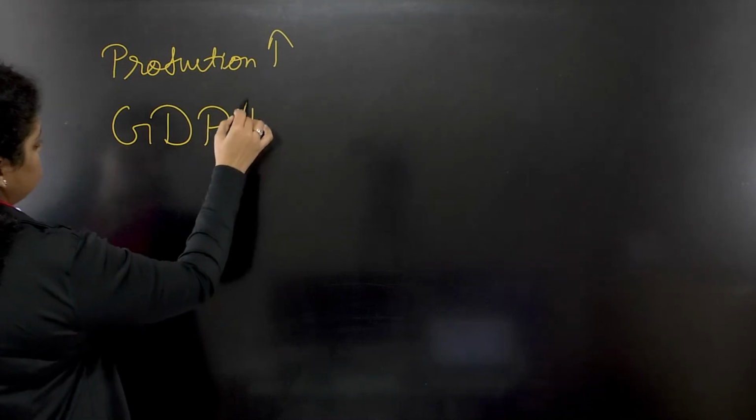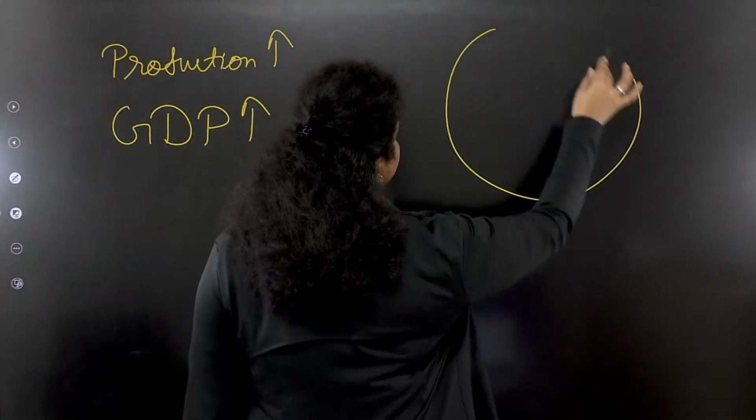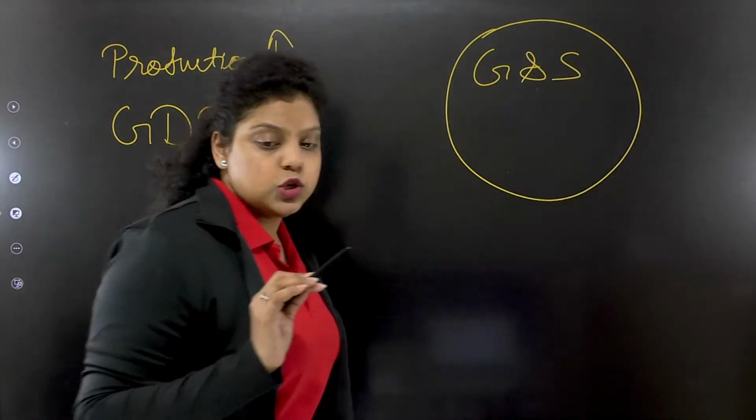Okay, we are doing production of goods and services. When this production increases, the GDP increases. Now, what is GDP? GDP is gross domestic product. Now, what is gross domestic product? The production which has been done within the geographical boundary of a country during a financial year.